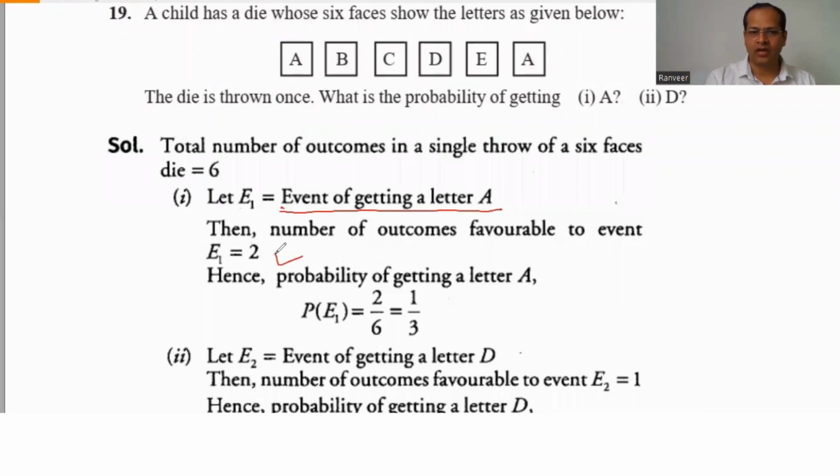The number of outcomes favorable to the event is 2, the A and the A. So the probability of getting the letter A is 2 by 6, which is 1 by 3.